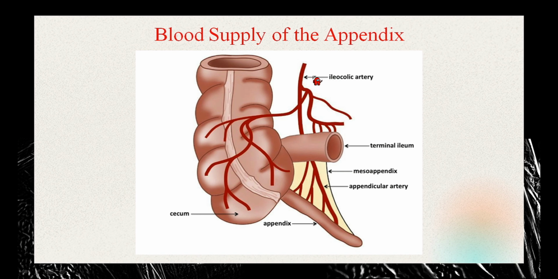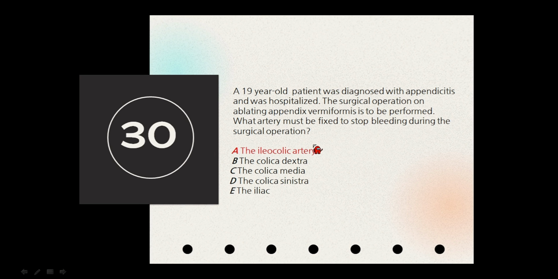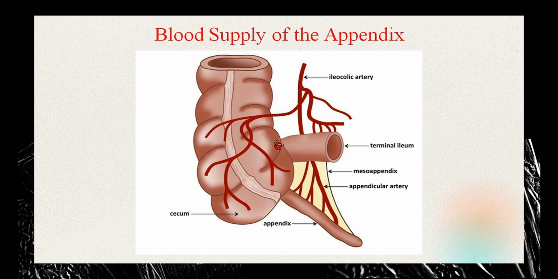This is the appendix. The ileocolic artery is a branch of the superior mesenteric artery which gives the appendicular artery branches and supplies the appendix. So that's all we need to know, that the appendicular artery is supplied by the ileocolic artery. So the blood supply of the appendix is from the ileocolic artery. Correct?